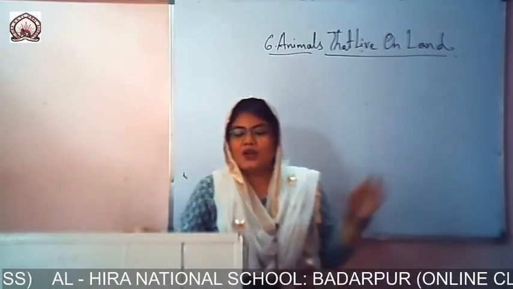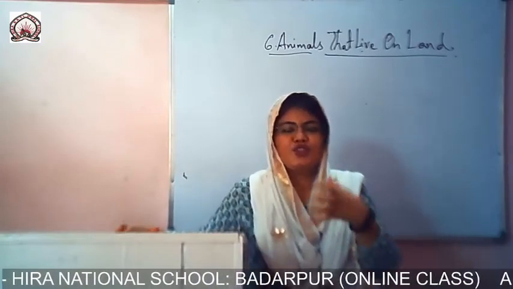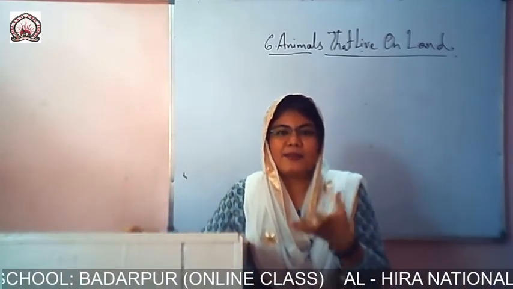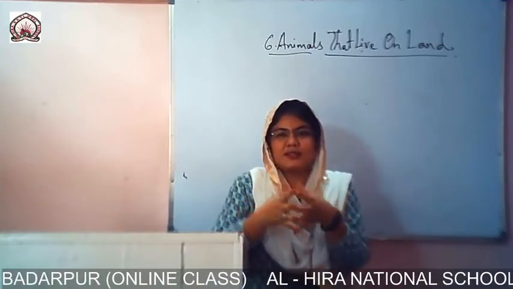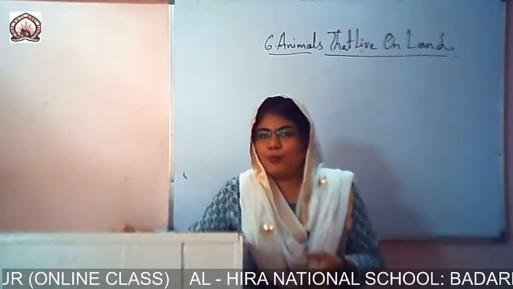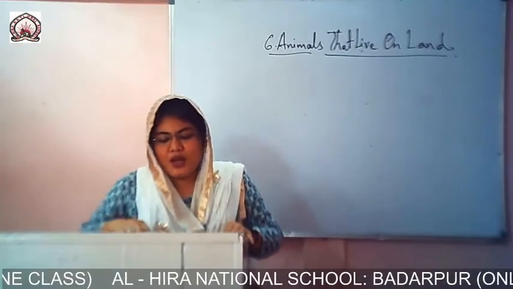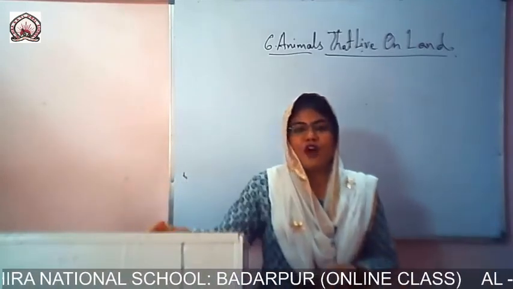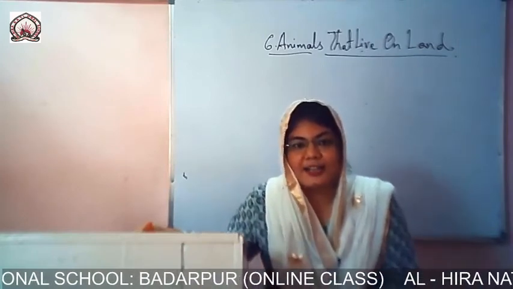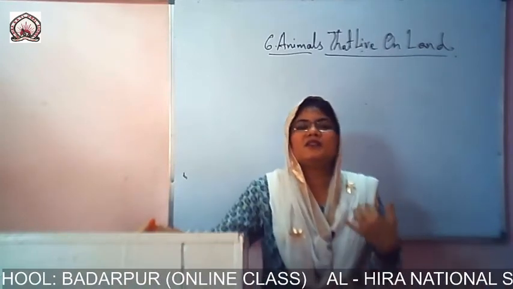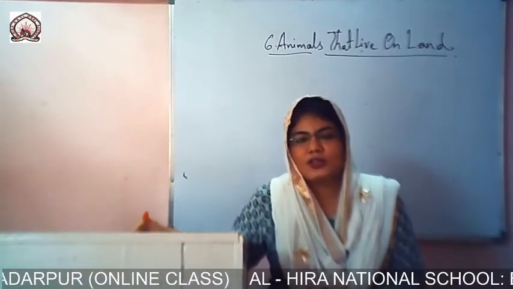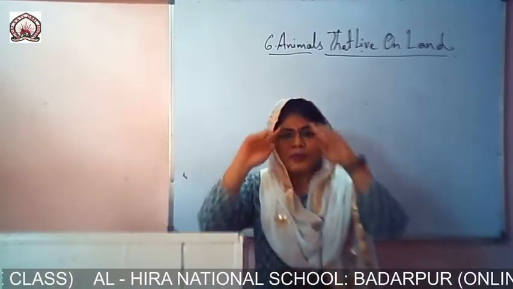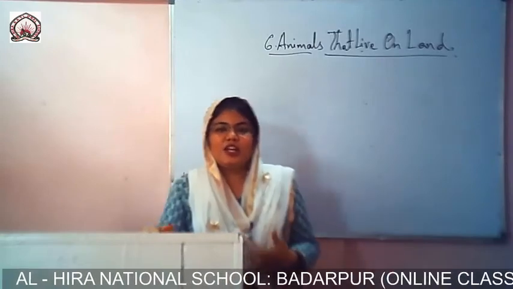Jackals have bushy tails, in the sense full of fur, like some cats have lots of bushy tail. So they all are good hunters. Foxes, jackals, tigers, lions are very good hunters. Even cat is also a hunter.